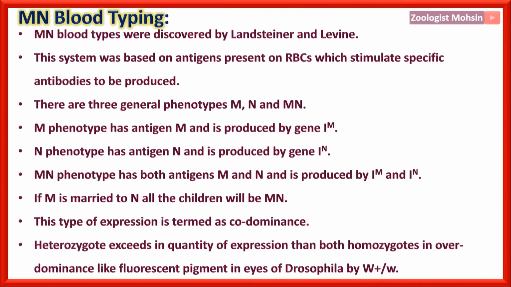Heterozygote exceeding in quantity of expression both homozygotes is called overdominance, like fluorescent pigments in the eyes of Drosophila if the genes are one dominant and one recessive in the heterozygote. So if a heterozygote shows more expression than both homozygous or pure breeds, that kind of dominance is termed overdominance. That is a single example in the whole book, so please remember it.